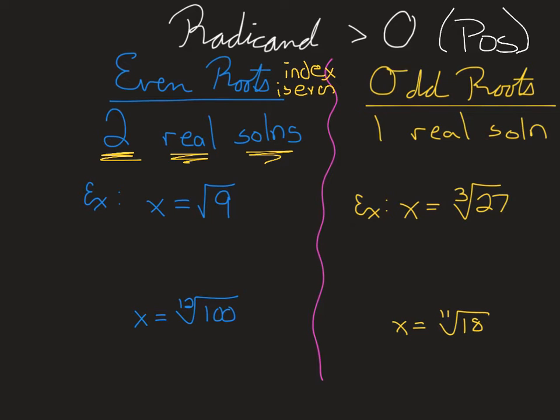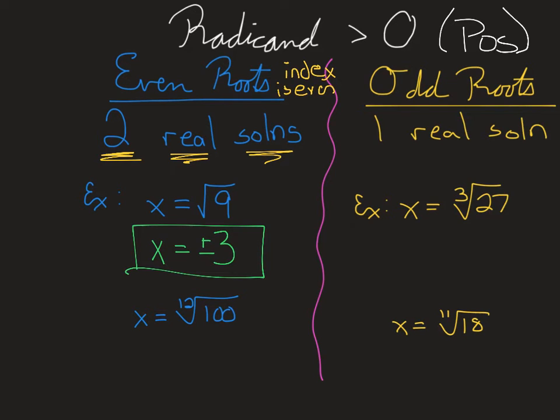If we have something like x equals the square root of 9, we are asking what number times itself gives us 9. Well, 3 times 3 gives us 9. But if we think a little bit harder, hopefully we realize that negative 3 times negative 3 also will give us 9. Hence, we have 2 real solutions.